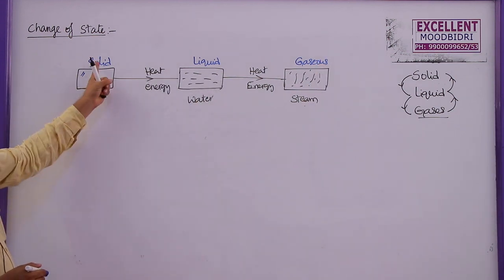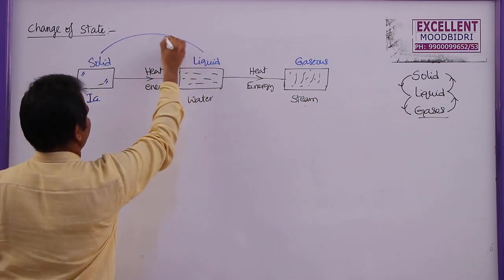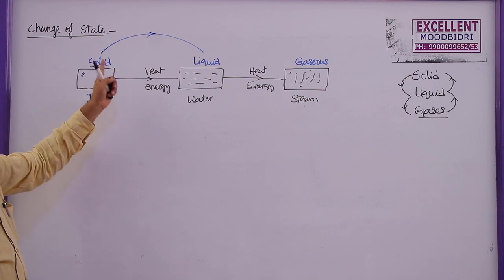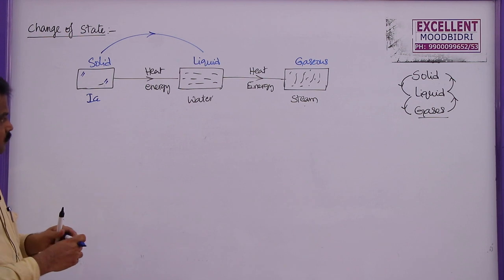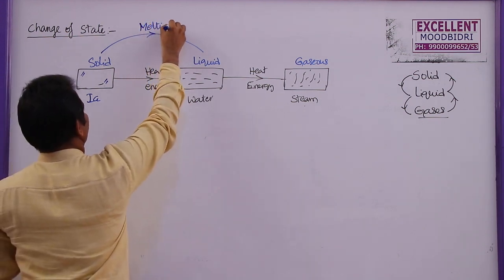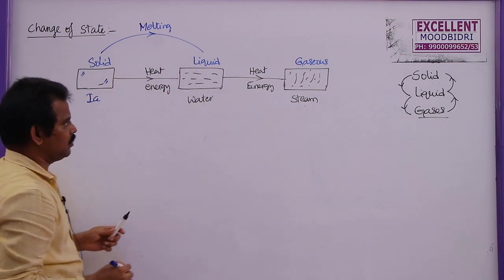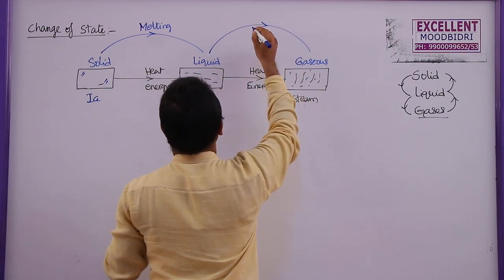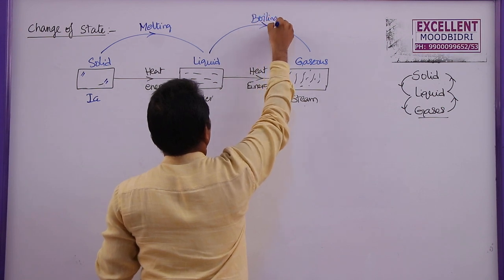The transition that takes place from solid to liquid by supplying heat energy, when a solid converts into liquid, this is called melting. So melting of ice results in water or liquid state, and when liquid is heated some more, this is called boiling.